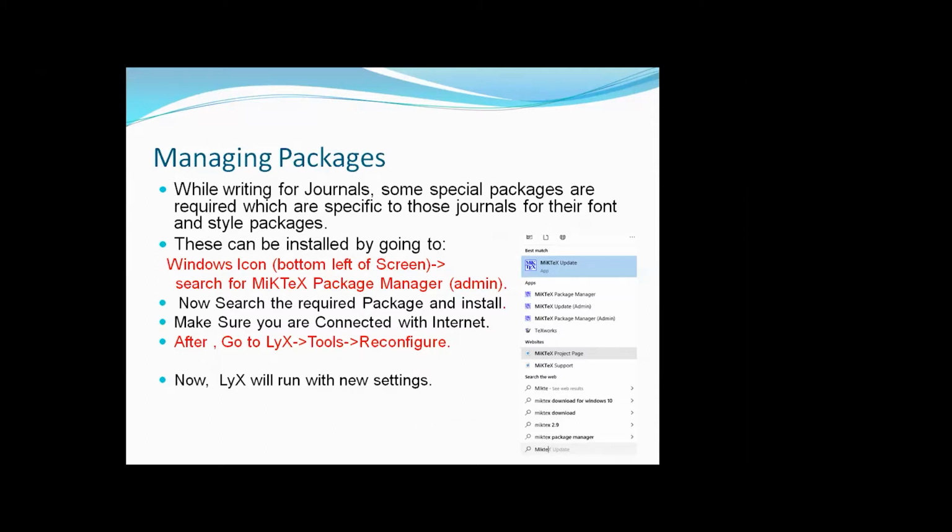If you want to write the Springer paper, then you will go to the Springer journal website and download the zip package for the LaTeX document, or text archive, you can say. So you download the zip file from the corresponding platform, IEEE, Springer, or elsewhere. For each and every journal having their own font, own formatting styles, for those formatting styles, you have to install some packages.